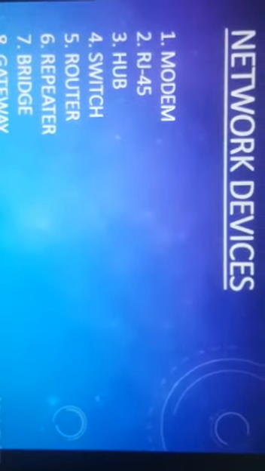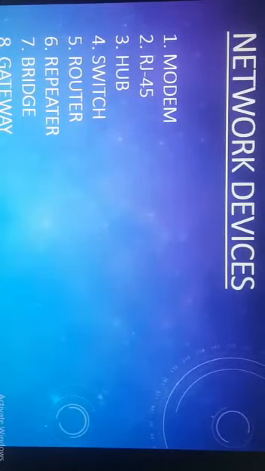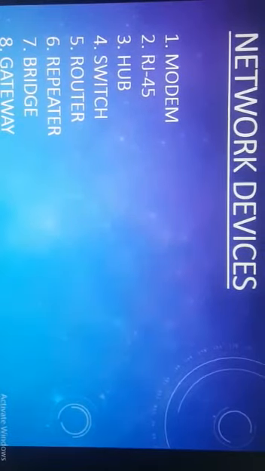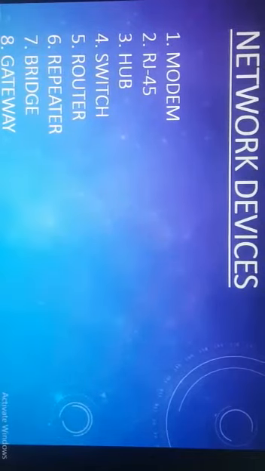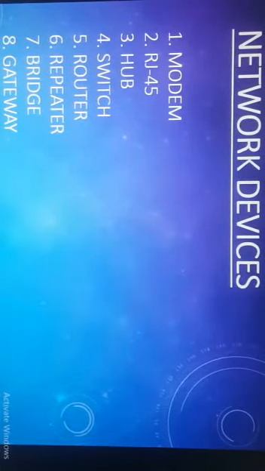Network devices are the modem, RJ45, hub, switch, router, repeater, bridge, and the gateway. Of all these, I think the basic devices that we have already studied and used are the modem and RJ45. But still, I will give you a brief introduction about the modem.